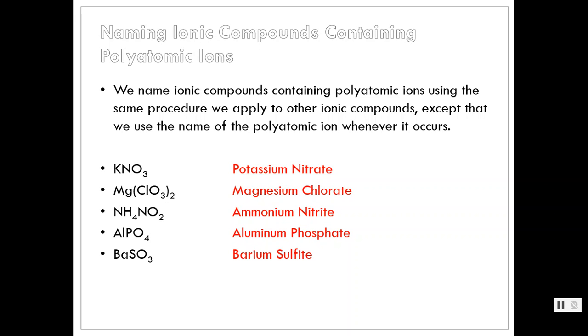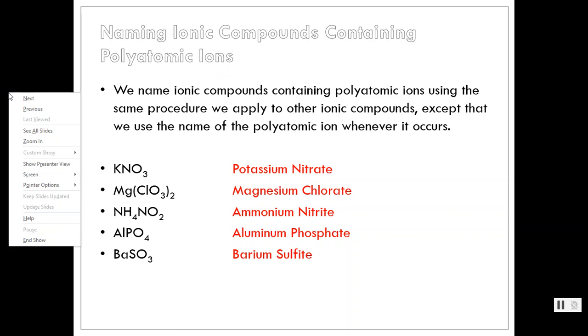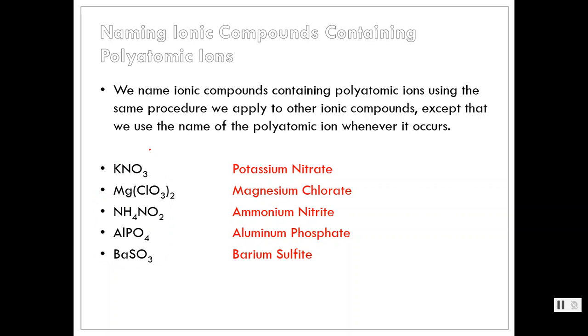So there's one more type of ionic compound that we need to talk about in terms of nomenclature, in terms of naming, and that is ionic compounds that contain a polyatomic ion as the nonmetal. So in these examples that I have here, these are all ionic compounds because they have a metal and a nonmetal, and the nonmetal is the polyatomic ion.